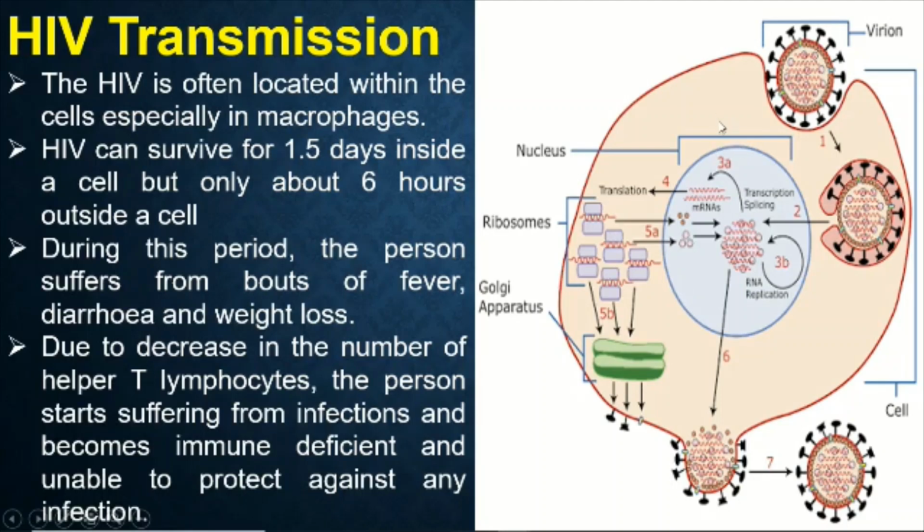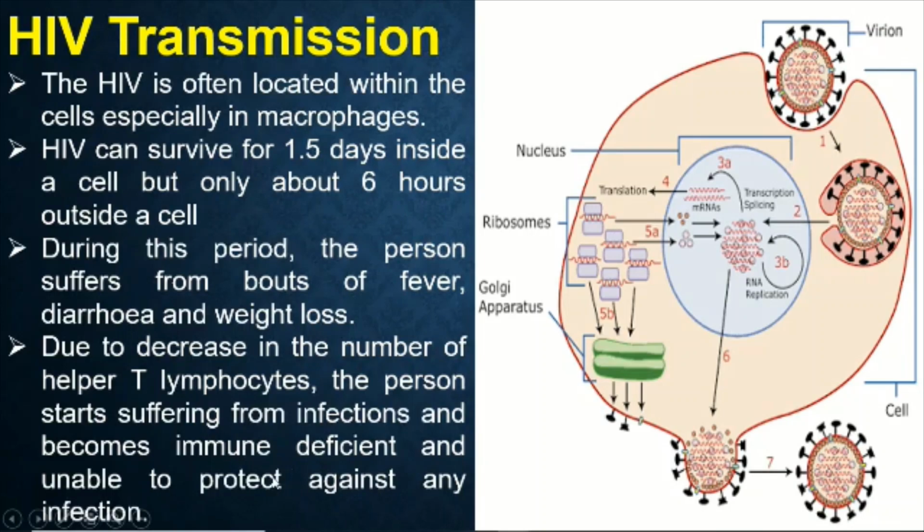During this time, people suffer bouts of fever. Bouts of fever means frequent fever comes, along with diarrhea continuing for long days, and weight loss. Why? Because of the decrease in the number of T helper cells, and this person also starts getting infected with lots and lots of other diseases. Why? Because your immune system has been reduced.